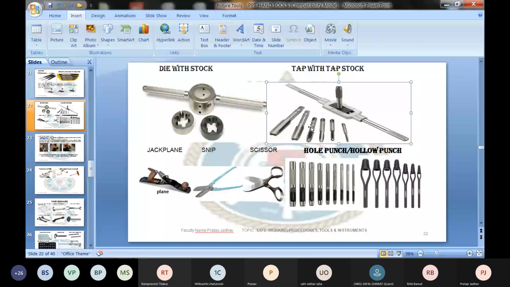is before using a tap, you have to drill a hole in a given job. First, you have to drill a hole in any given job. Now, very, very important, please remember it, do not forget it. The size of the drill bit has to be smaller than the size of the tap. Generally you get a table of tap size and drill size.